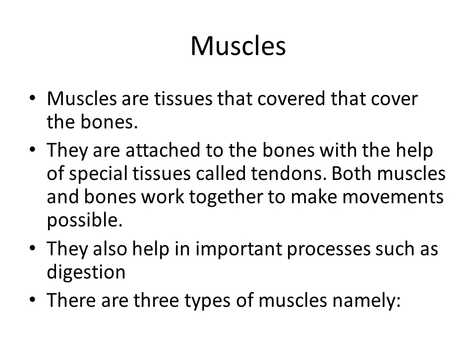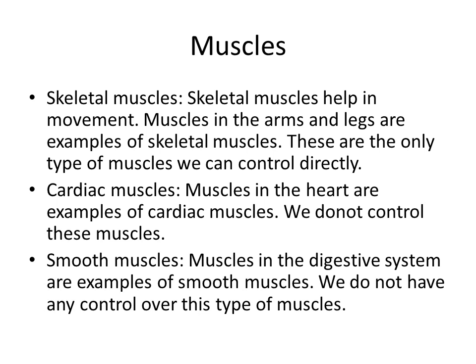So mainly there are 3 types of muscles. Let us discuss these muscles. The first one is called skeletal muscles. The second one is cardiac muscles. And the third one is called smooth muscles.